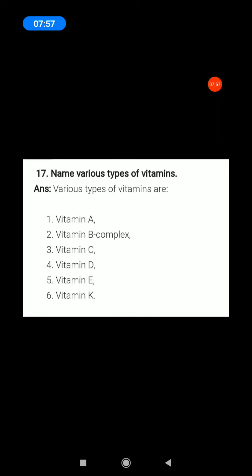The second line: some of these are vitamin A, vitamin C, vitamin D, vitamin E and vitamin K. There is also a group of vitamins called vitamin B complex, up to B complex.